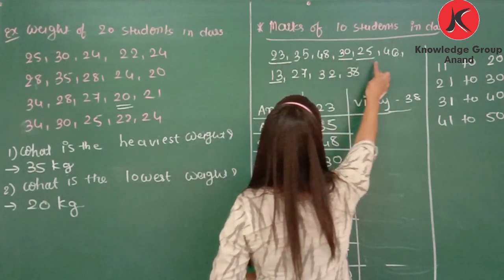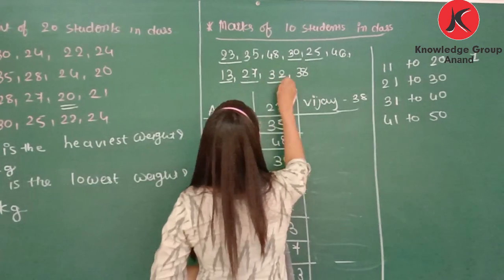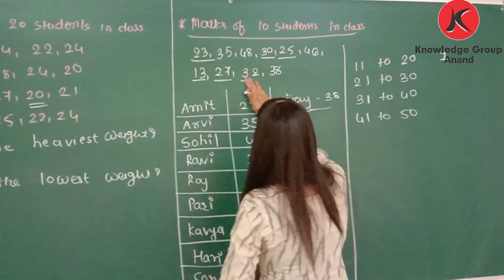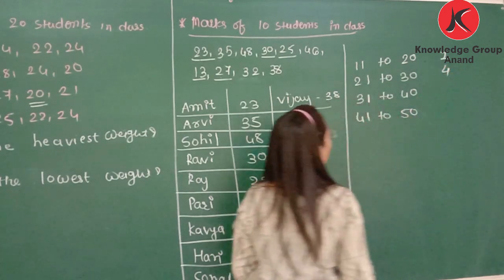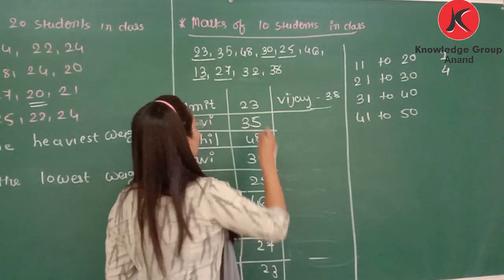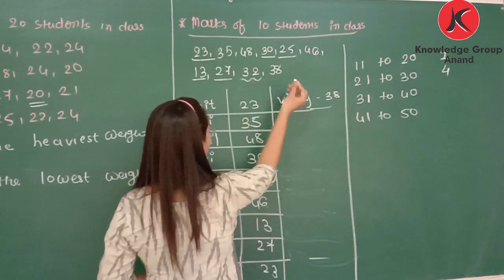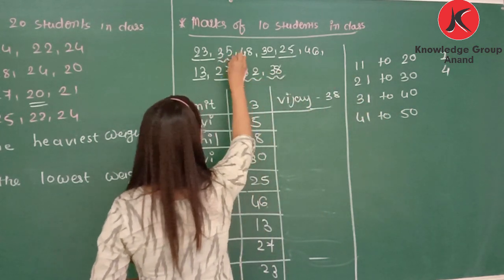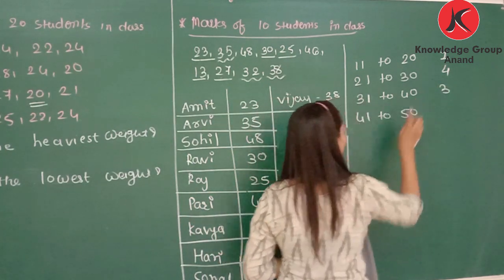Now 1, 2, 3, 4 and 5. 5 students. Now 1, 2, 3 and 4. 4 students get marks between 21 to 30. Now 31 to 40. It is 32, 38 and 35, means 3 students get marks between 31 to 40.